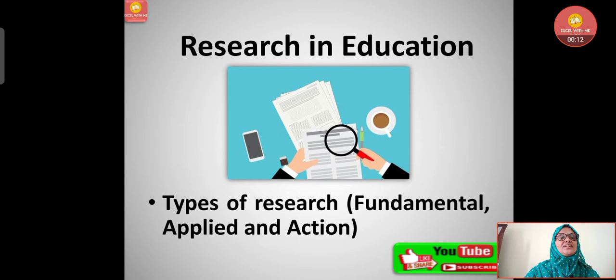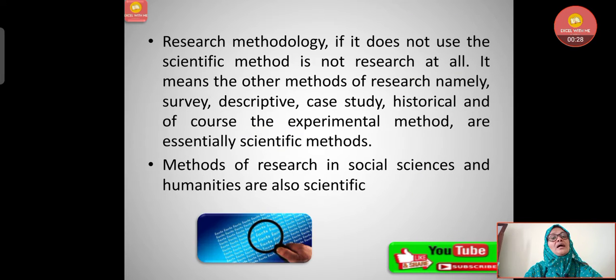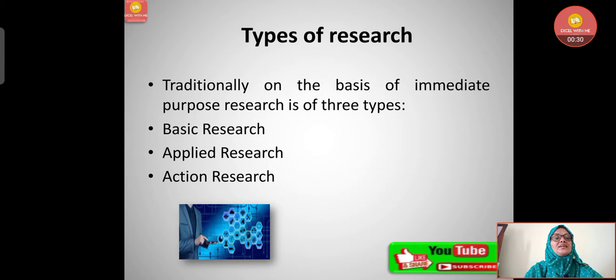Let's start today's class, that is research in education, with the subtopic types of research. Under that, fundamental, applied and action research. Already we have covered in the previous class basic or fundamental research and action research. Now we are going to touch on applied research in this class.